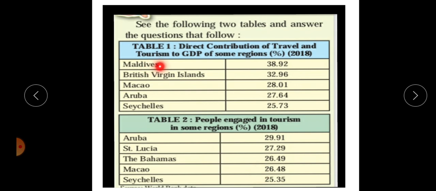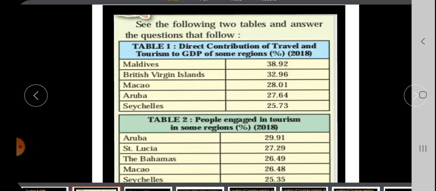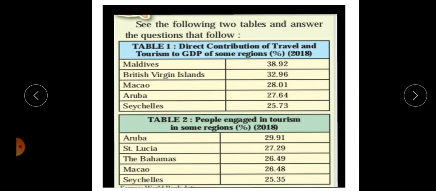Now we can observe the Maldives, British Virgin Islands, Macau, Aruba and Seychelles. If you think about it, these are all island places which have access to water transportation. Same for Aruba, Saint Lucia, the Bahamas, Macau, Seychelles. These also have island locations and coastal locations.